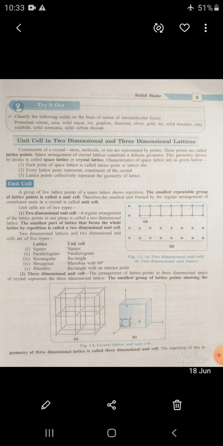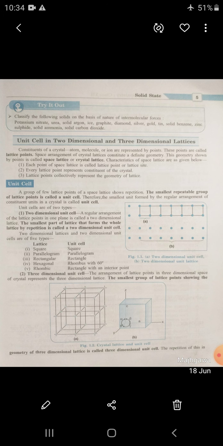Therefore, the smallest unit formed by the regular arrangement of constituent units in a crystal is called a unit cell. So, what is the unit cell? It is the smallest unit of a crystal that aggregates many times to form a big crystal. So, the smallest repeatable group of lattice points is called a unit cell, or the smallest unit formed by the regular arrangement of constituent units in a crystal is called a unit cell.